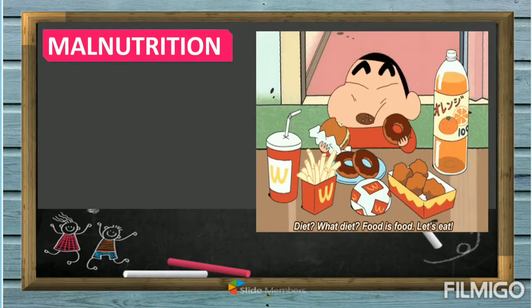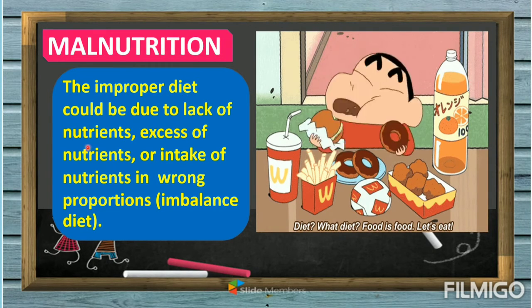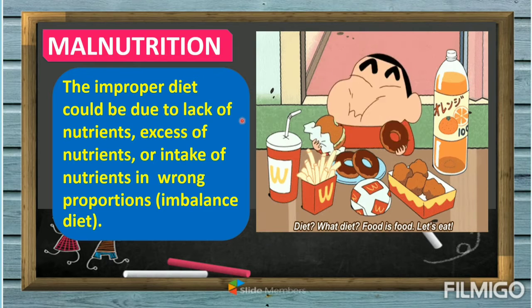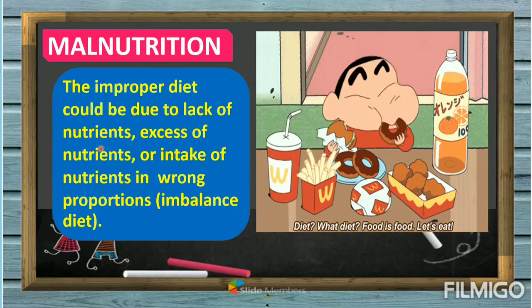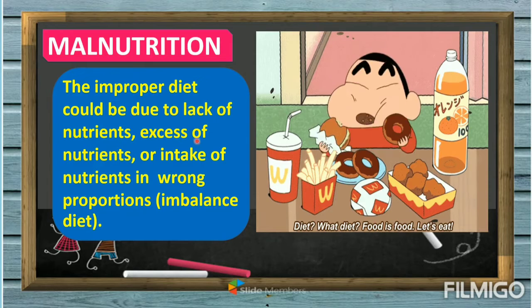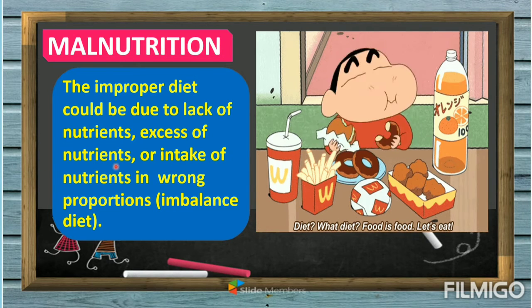What causes malnutrition? An improper or unbalanced diet could be due to lack of nutrients, meaning you're eating, for example, junk foods. Excess of nutrients means too much carbo, too much proteins. That is what we call excess of nutrients.